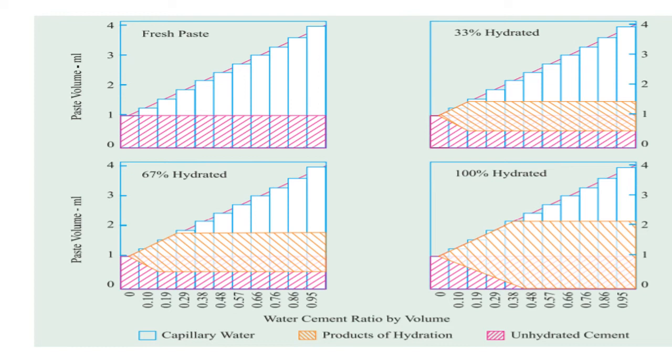If you add less water, for say 0.1 water cement ratio, the portion of unhydrated cement will be more, and if you add more water like 66% or 0.66, 0.67, there will be a huge amount of capillary water present in the paste.